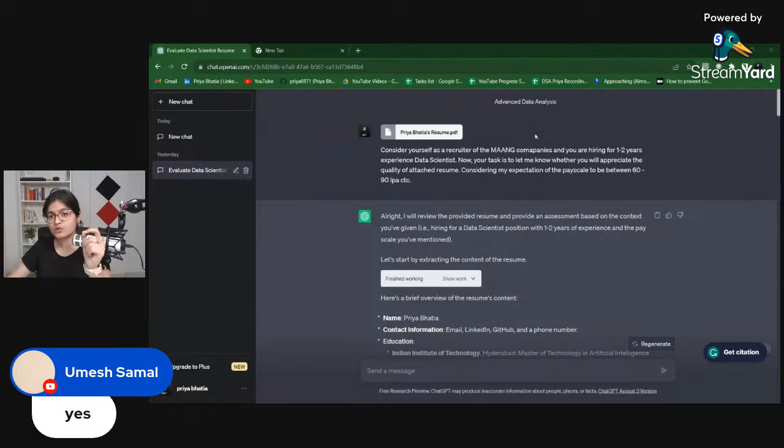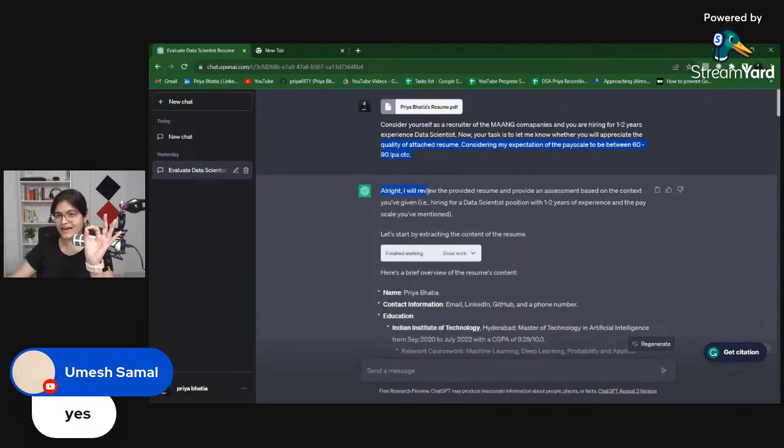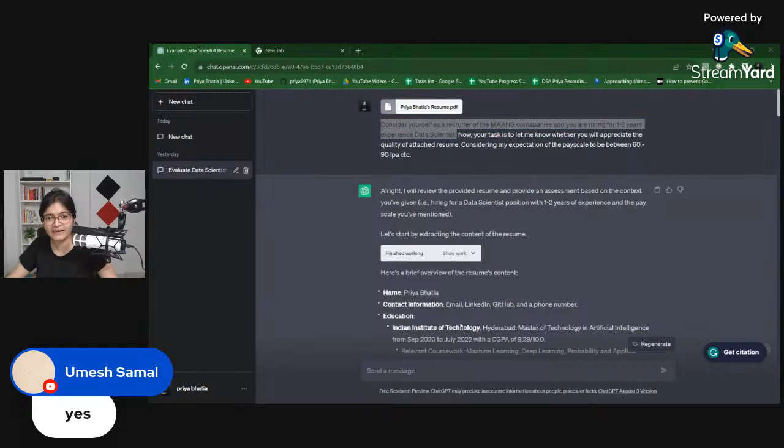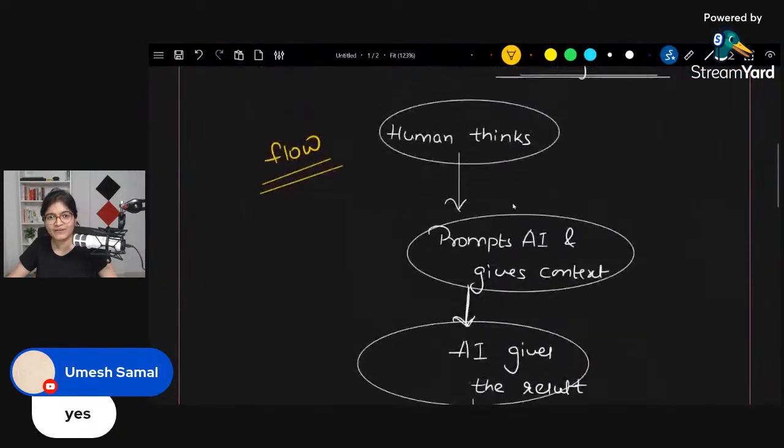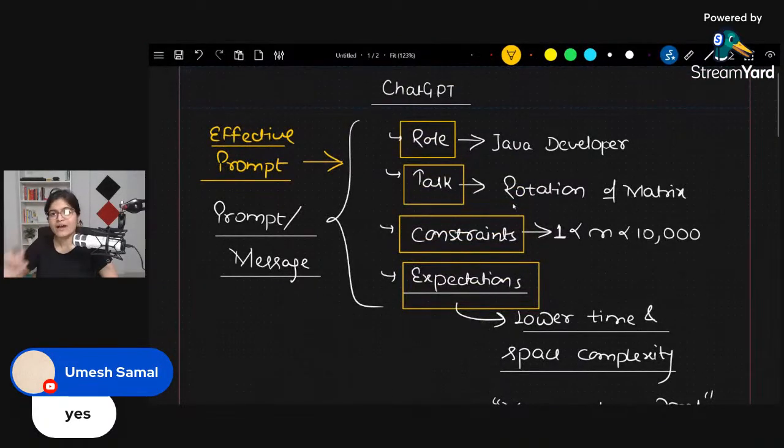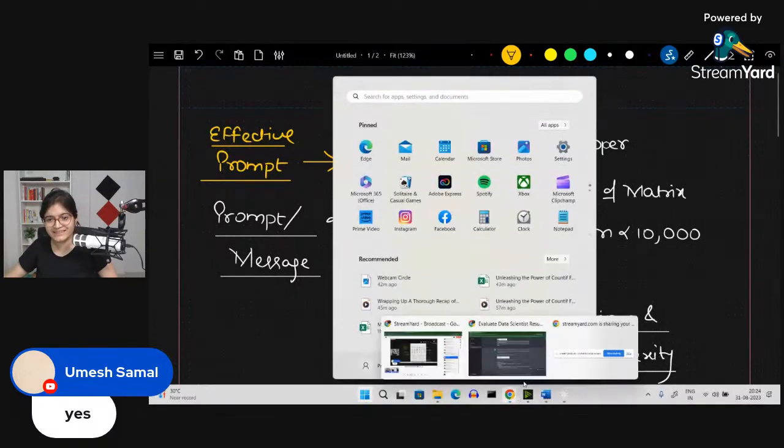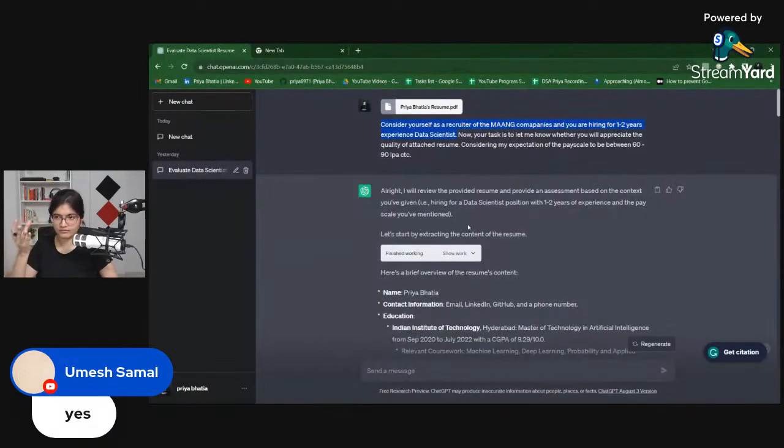Okay, so now you can see what prompt I have mentioned here. I have mentioned, consider yourself a recruiter of MANG companies, and you are hiring for a 1 to 2 years experienced data scientist. What I have done here is specify the role to ChatGPT. If you remember, the very first thing is to specify a role. So I have specified the role in this scenario: you are a recruiter. Obviously a recruiter only checks the resume, right?